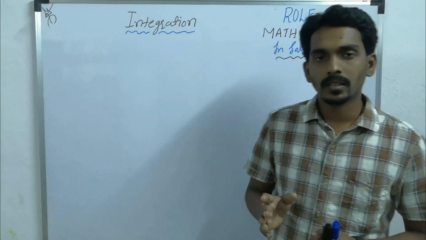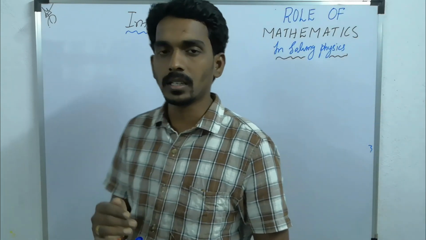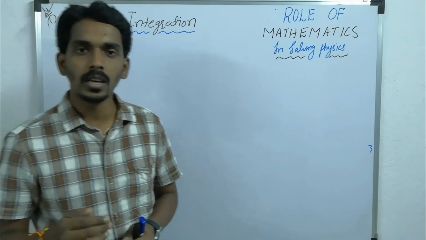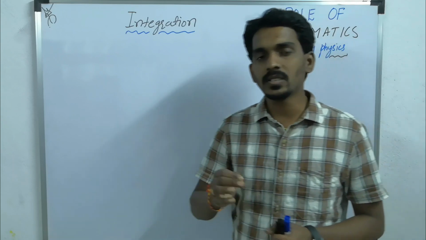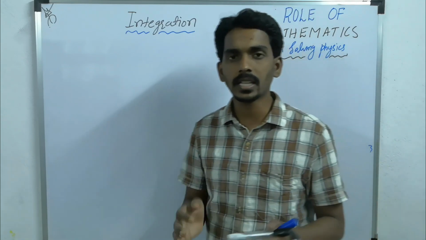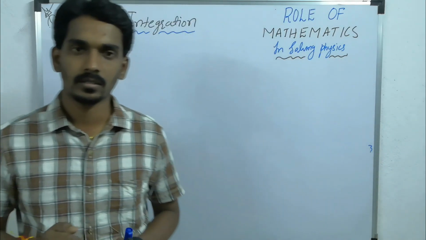The one important difficult thing is integration, the meaning of which is very simple, which is nothing but addition.